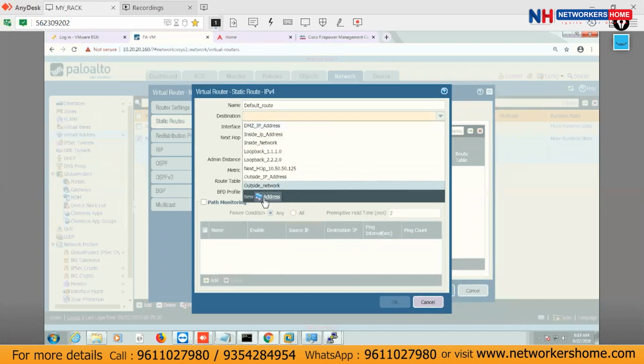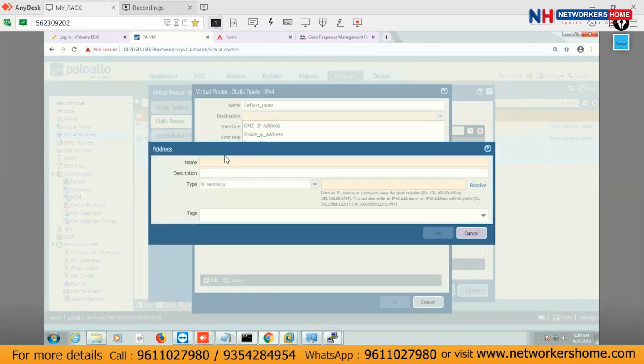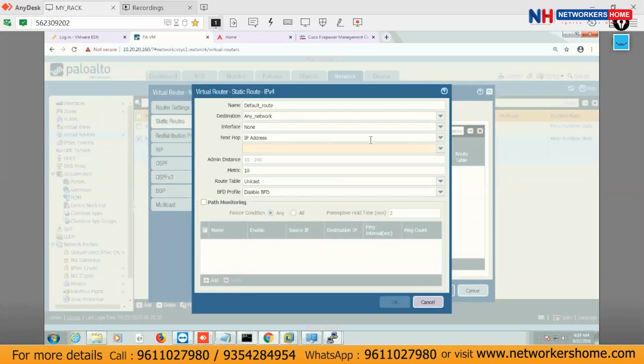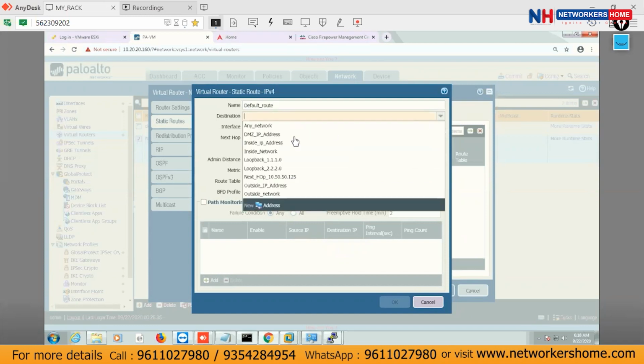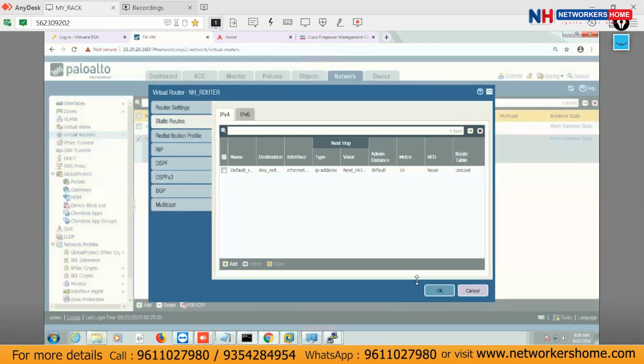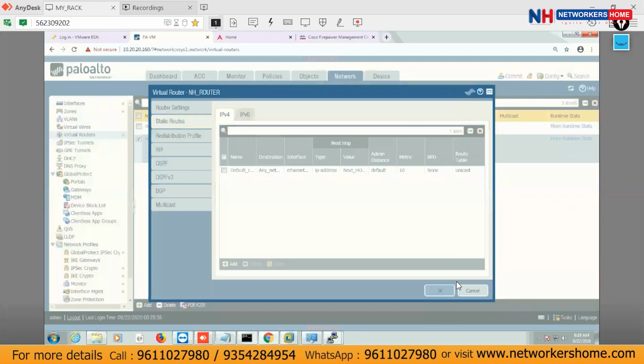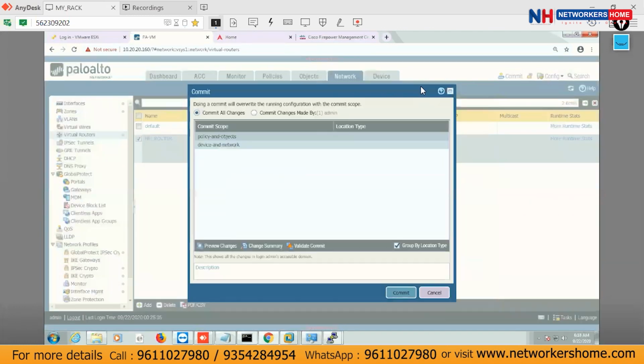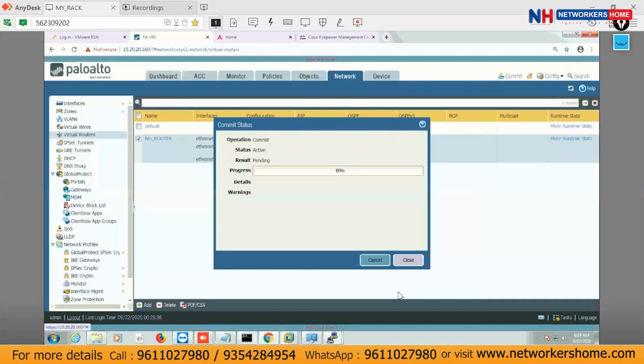So define here the name as any network and define it as 0.0.0.0/0. Any network, interface E1/1. Let me define any network. And next hop is what? Same next hop, because for the inside only I'm using it. Make it okay, okay here and then commit. So this is about the default route now.